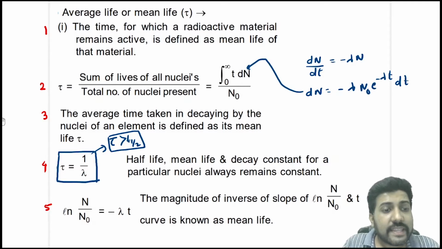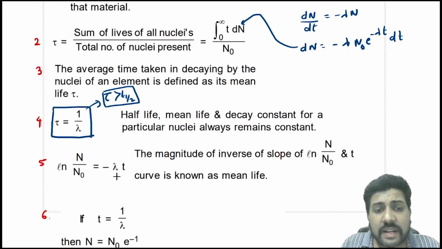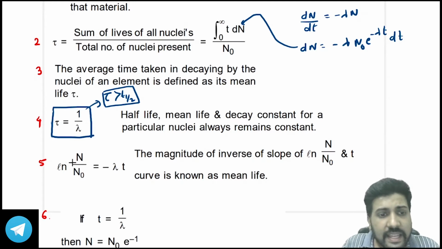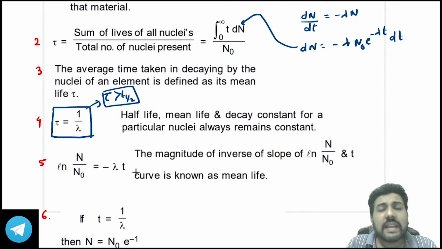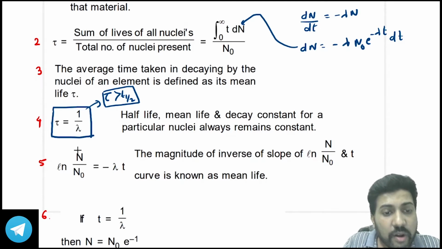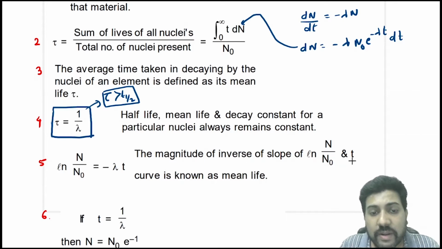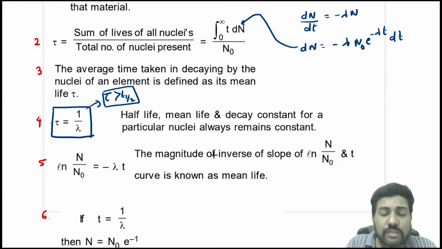Now next is ln n by n naught is equal to minus lambda t. Because when you integrate this, dn by n is equal to minus lambda dt, you will get ln n by n naught is equal to minus lambda t. So sometimes they can ask you the graph between ln n by n naught and t. If they ask you the graph between ln n by n naught and t, you will say that the negative of the slope is equal to lambda. So the magnitude of the inverse of the slope of ln n by n naught versus t is known as the mean life. Mean life can also be defined as the inverse of the slope of ln n by n naught versus t graph, the magnitude, because the slope will be negative.